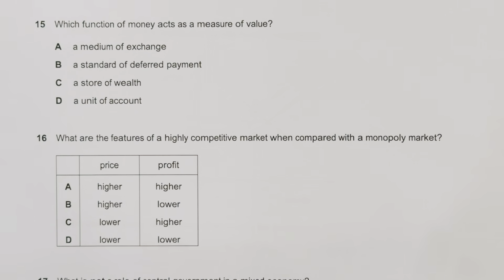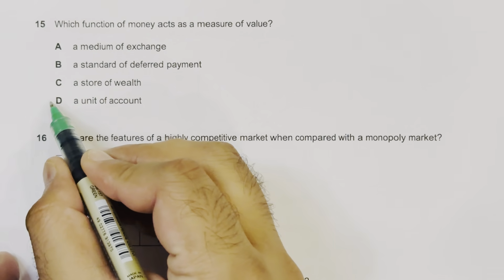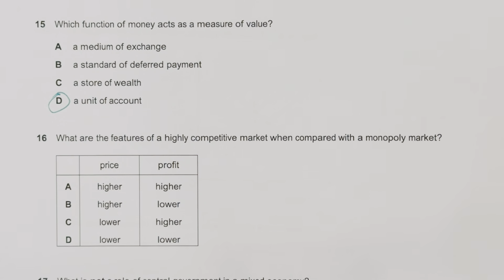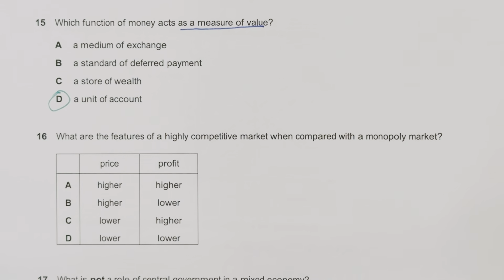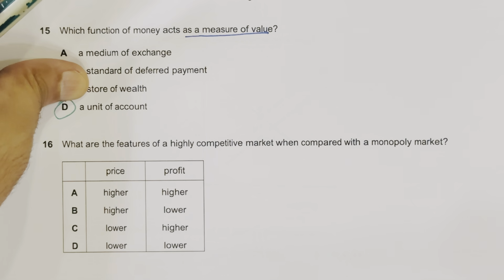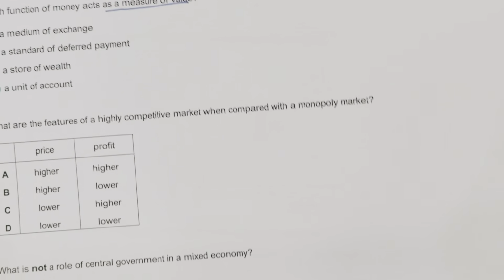Moving to question number 15, which function of money acts as a measure of value? A medium of exchange, a standard of deferred payment, a store of wealth, or a unit of account? We know that money is a unit of account, so option number D is the right answer. The other options are also functions, but we should read the question carefully, that it asks for a measure of value. That's why we have selected option D. Otherwise all the other options were also correct.